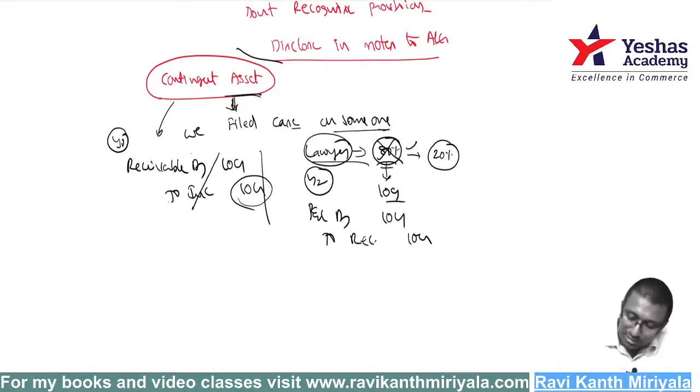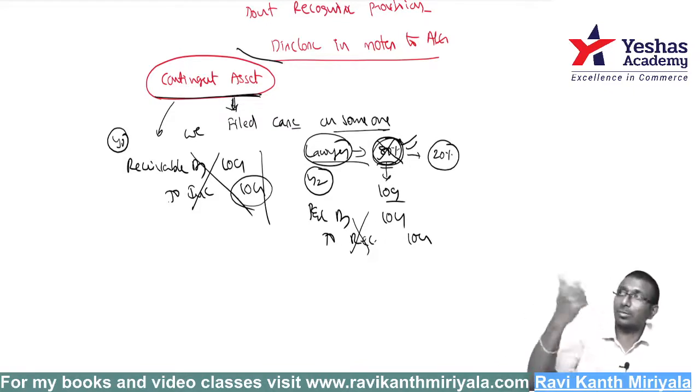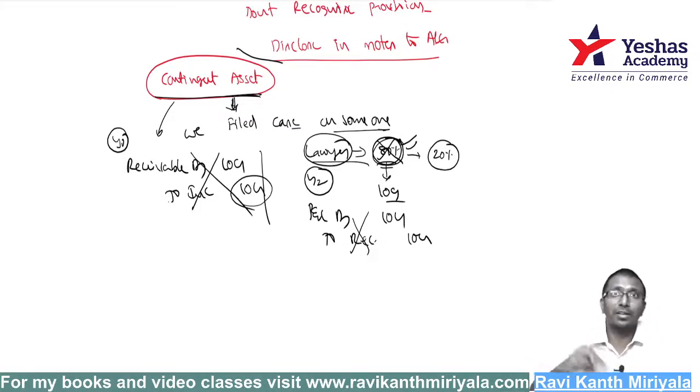That's why the standard says, for contingent asset, even though 80% is probable, above 50%, don't record it. Record only when it is certain. Certain means what? Judgment should come out. The judge should say yes, you won the case, get the money, 10 crore rupees, from the other party.